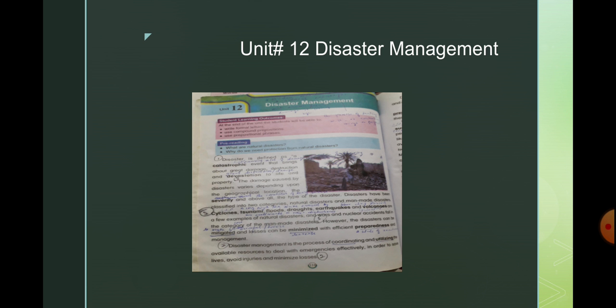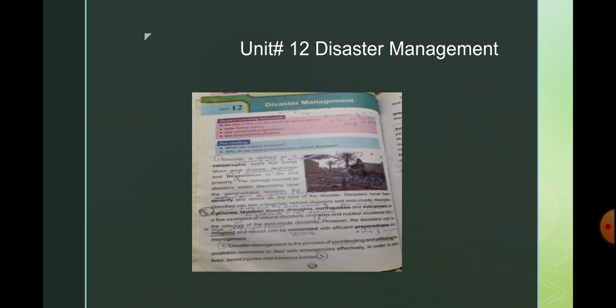What are natural disasters? Like cyclones, tsunami. You know what a tsunami is: a long high sea wave caused by an earthquake or other disturbance. Floods, droughts mean dry period, earthquake, and volcanoes, you also know. These are all natural disasters. And what are man-made disasters? Like wars and nuclear accidents, these are all man-made disasters.